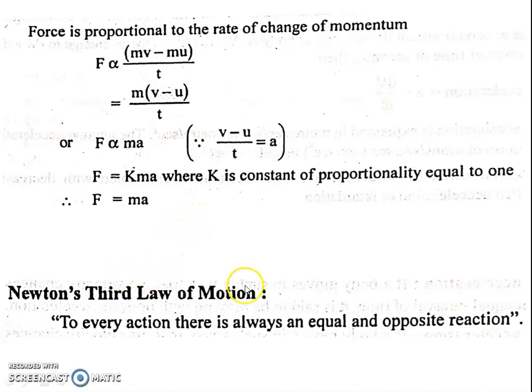Now you will see Newton's third law of motion. It is very simple. To every action there is always an equal and opposite reaction. If I hit a ball against a wall, then whatever reaction develops on the wall and the ball, that ball will return to me. That is called Newton's third law.